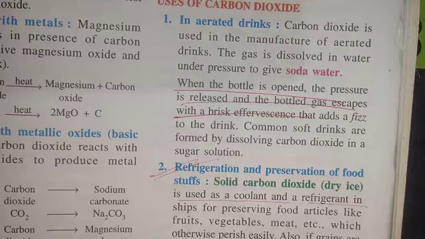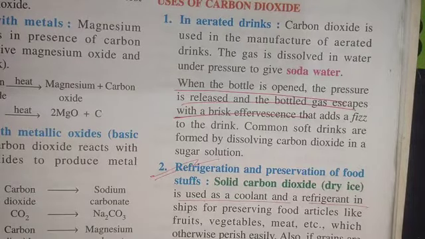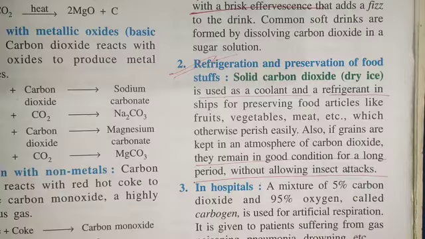When a soft drink bottle is opened many times, the whole carbon dioxide will escape from the drink, and in that case you always experience that the taste of the soft drink has changed. And preservation of foodstuffs.